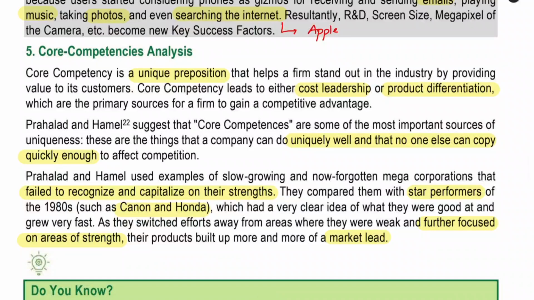Next thing is core competency analysis. What is a core competency? Core competency is a unique proposition that helps a firm stand out in the industry. Because of that one particular thing, you are very attractive and you are standing outside of the competitors list. You are a very unique person. That is the meaning of core competency. You have something unique. Because of that, you are able to achieve either cost leadership or product differentiation. You are using that unique quality and pursuing a strategy.